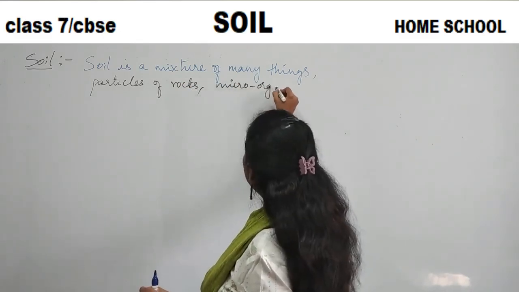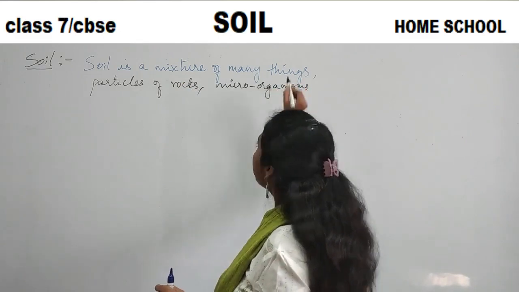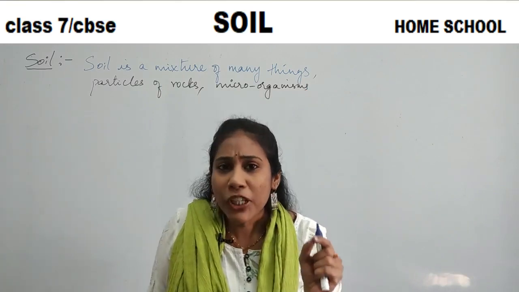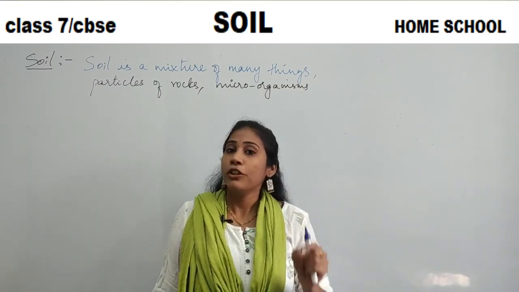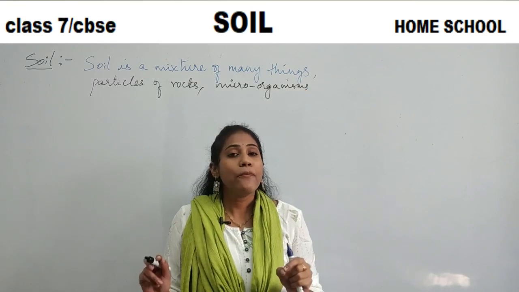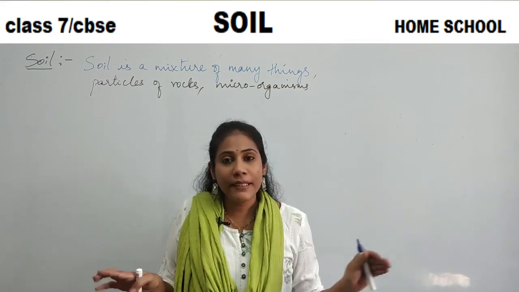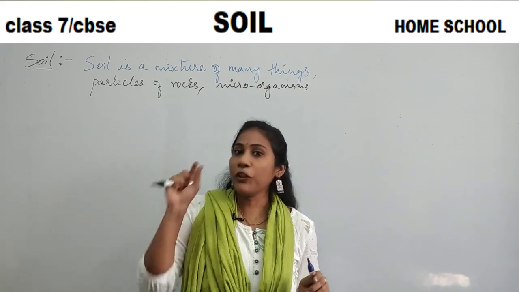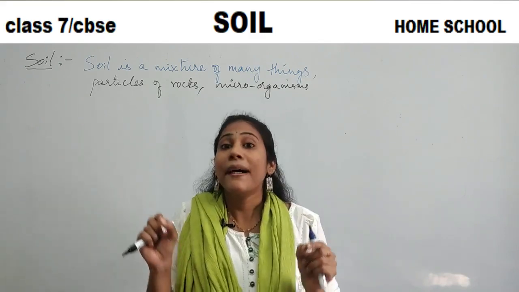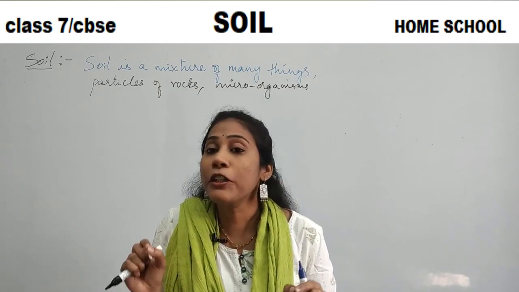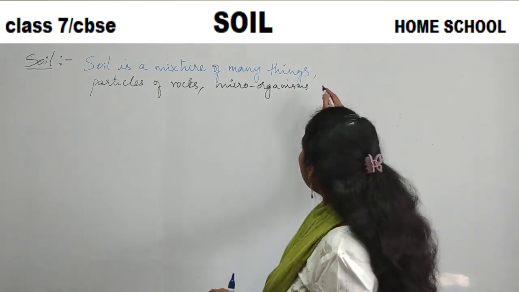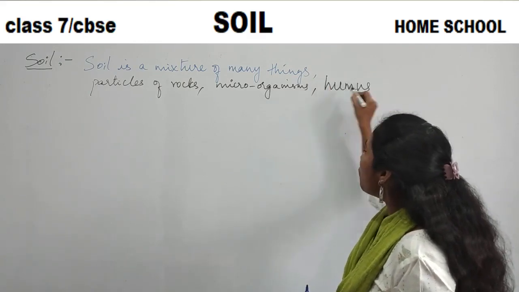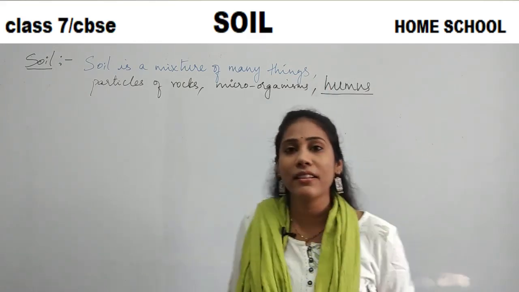There are so many microorganisms in a soil, guys, and these microorganisms are very much helpful for human beings. Not only for human beings, they are helpful for all the animals that live on earth. So microorganisms like bacteria are present in a soil. And later, it also has humus. So what is this word humus?